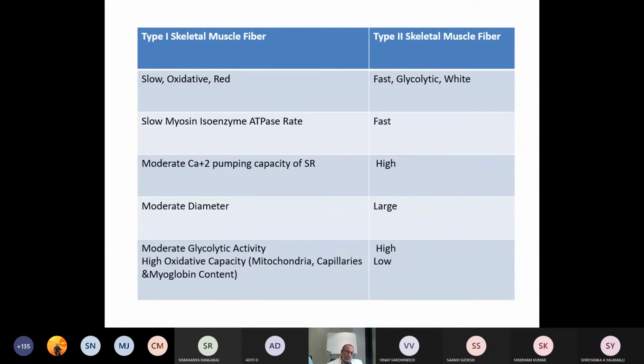So we will talk about two types of fibers, type 1 skeletal muscle fibers and type 2 skeletal muscle fibers. Type 1 skeletal muscle fibers are slow, oxidative and red, whereas type 2 are fast, glycolytic and white. Why white? Mitochondria and capillaries are less. So yes, white.